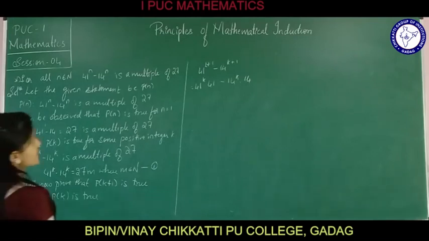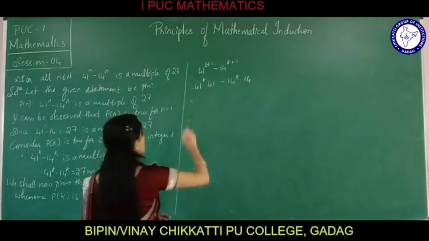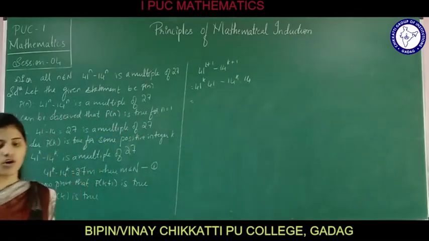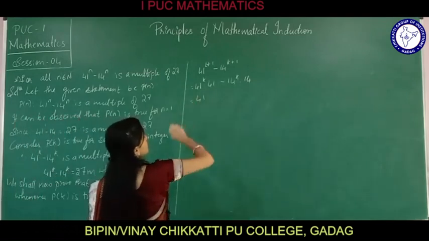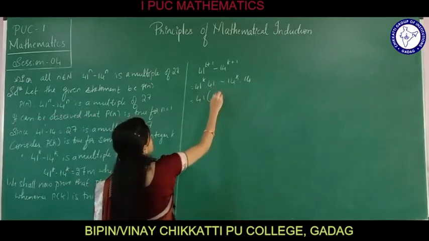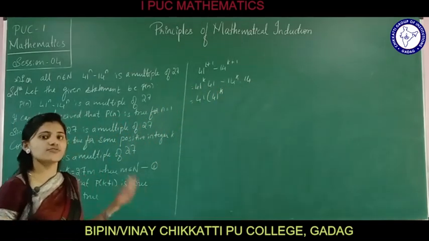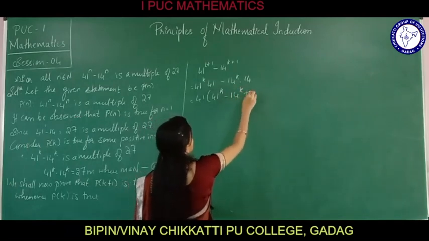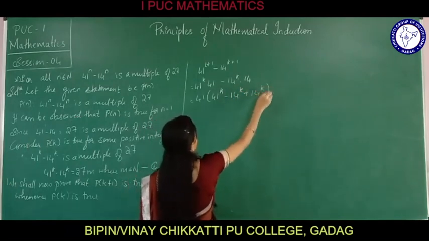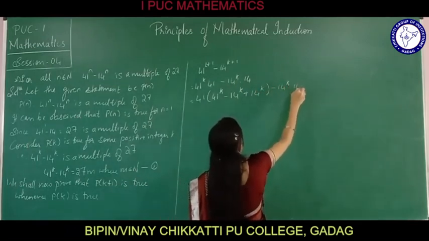Now add and subtract 14 raised to k. Taking out 41 as common, I am left with 41 raised to k. Next, add and subtract 14 raised to k, that is minus 14k plus 14k. Next, I am left over with minus 14 raised to k into 14.